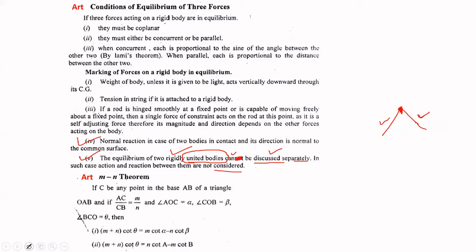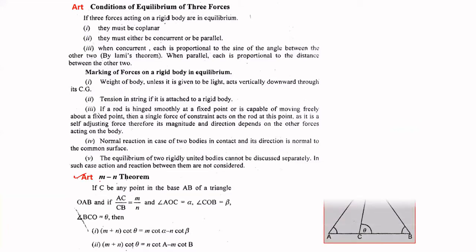Next article is the MN theorem, which we are stating here without proof. We just have to use its result. The MN theorem is: if C is any point on the base of the triangle OAB, and if AC by CB is M to N, this ratio is M by N. Angle AOC is given to be alpha and angle COB is given to be beta. And angle BCO is equal to theta. Then the result is M plus N cot theta is M cot alpha minus N cot beta.